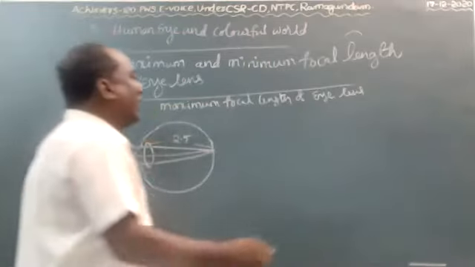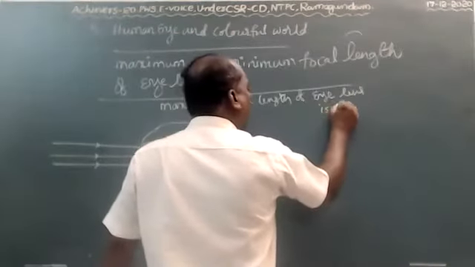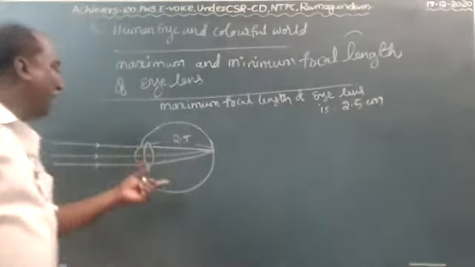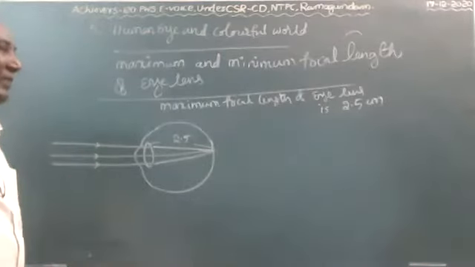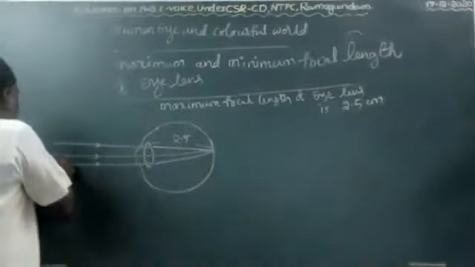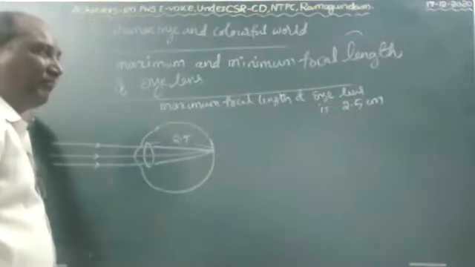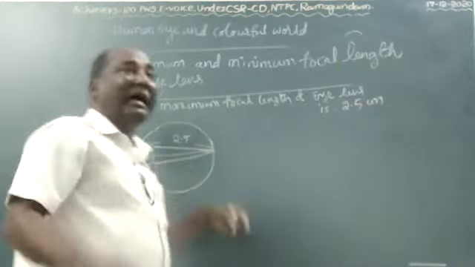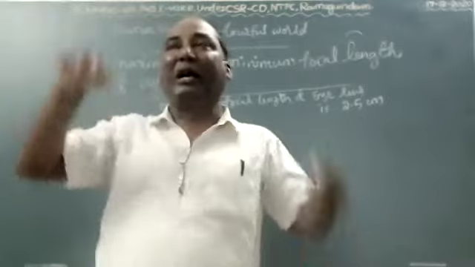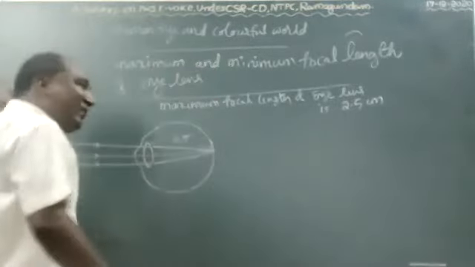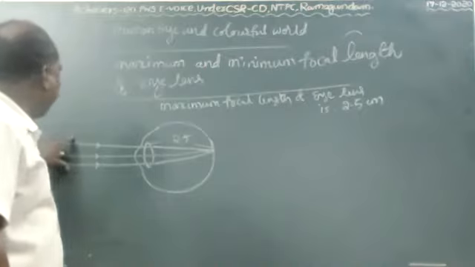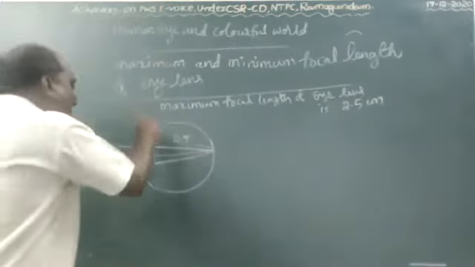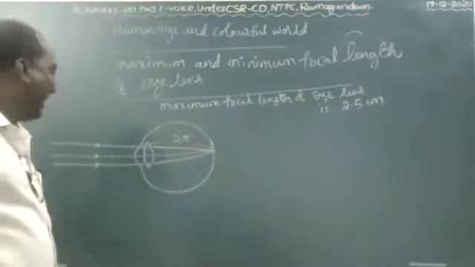The maximum focal length of the eye lens is 2.5 centimeters. Let me find how. The object is at infinity, meaning we can't identify its exact place. The parallel rays come from the object, pass through the eye lens and converge on the retina, so the image forms on the retina and we can see the object very clearly.